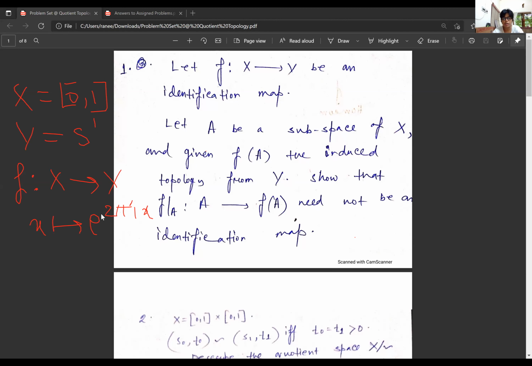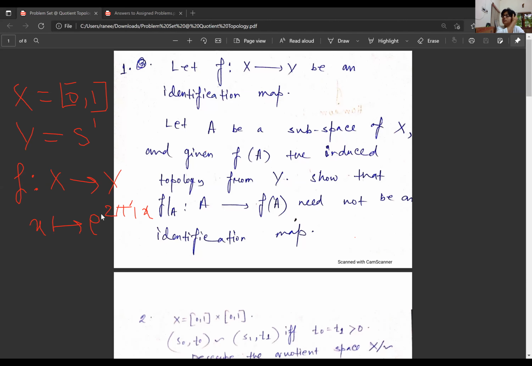But the definition of a quotient map is not that U is open if and only if f of U is open. It's that U is open in Y if and only if f inverse of U is open in X. Yes, that is also happening, since it is an open map, it will follow from there.